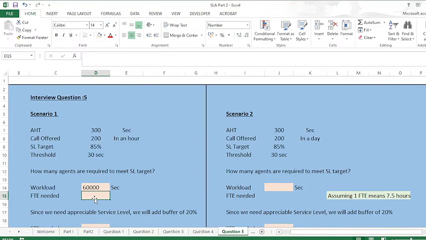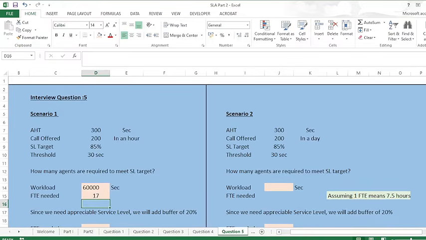Now how will I calculate the FTE? For the FTE calculation, I simply divide it by 3600, right? So FTE needed is like 17. It means that one FTE will work for 3600 seconds, because in an hour we have 3600 seconds. So we basically require 17 FTE. And the interviewer has given me a service level target of 85%, which is an appreciable service level, so we'll have to take a buffer.